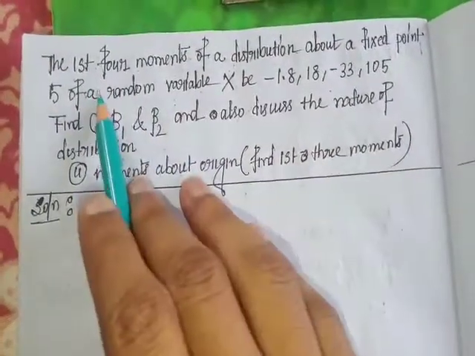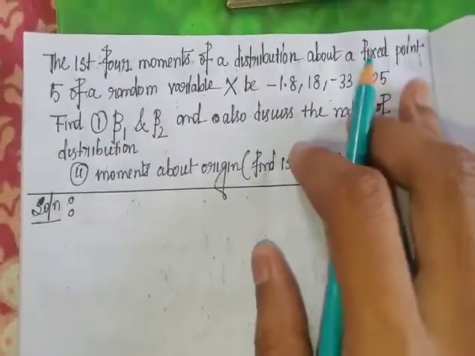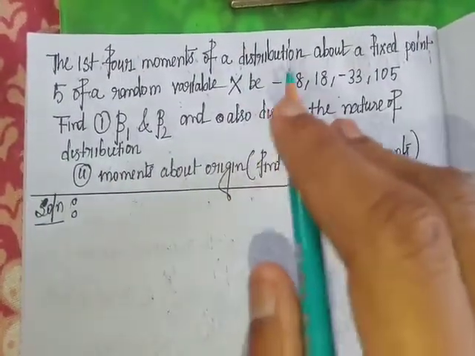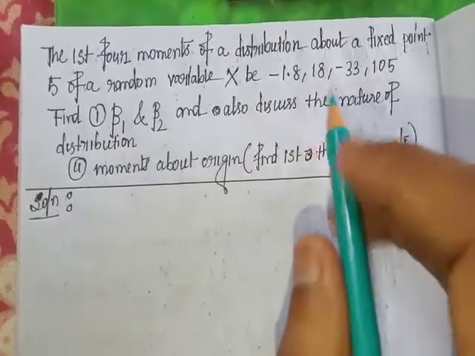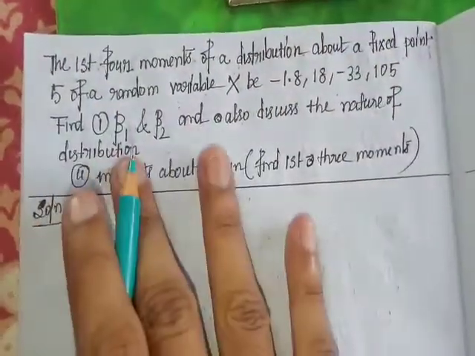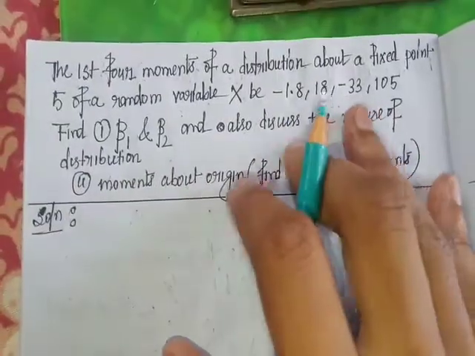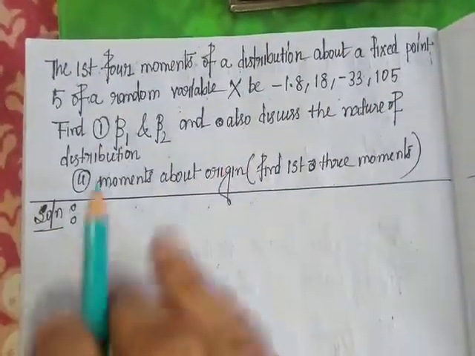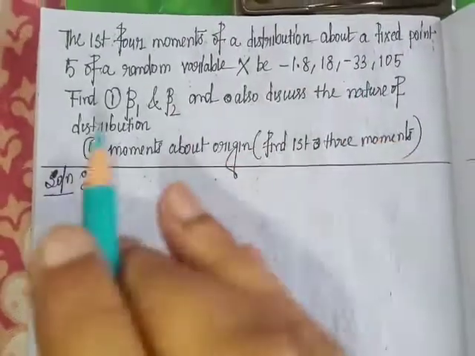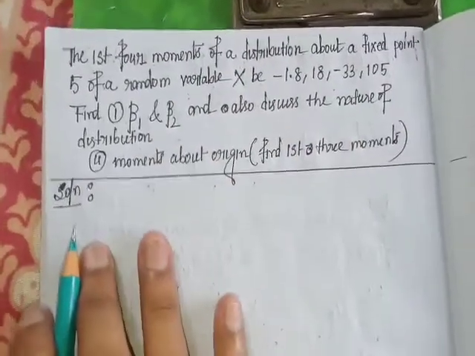Okay, so the question is: the first four moments of a distribution about a fixed point 5 of a random variable x are given by minus 1.8, 18, minus 33, 105. The first question is to find beta 1 and beta 2 and also discuss the nature of the distribution. The second question is to find the first three moments about origin. Solution.